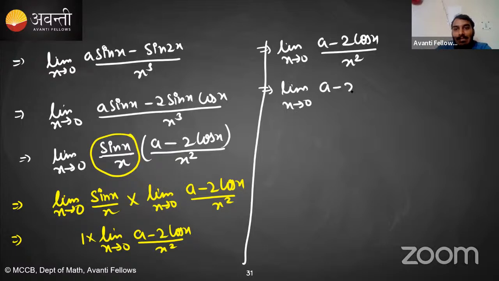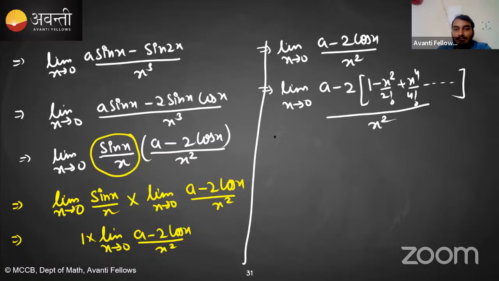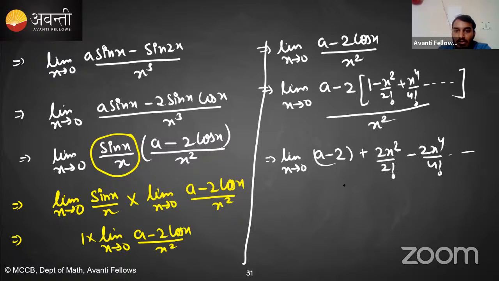So what is the expansion of cos x? Expansion of cos x is 1 minus x square by 2 factorial plus x raised to the power 4 upon 4 factorial, and so on. Divided by x square, it becomes limit x tending towards 0, a minus 2 plus 2x square by 2 factorial minus 2x raised to the power 4 upon 4 factorial, and so on, divided by x square.